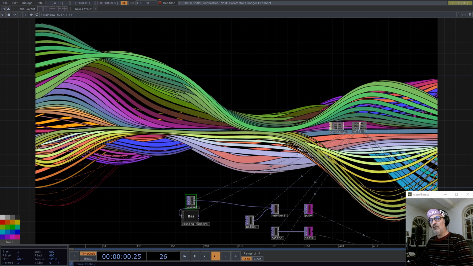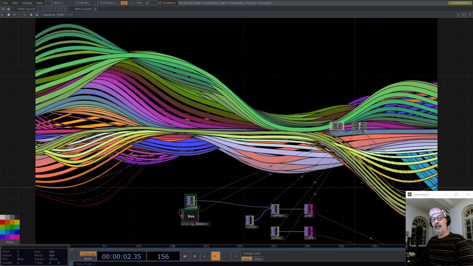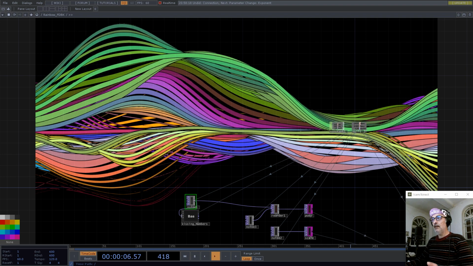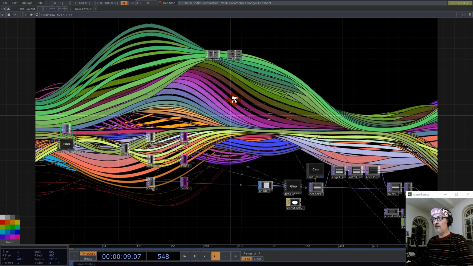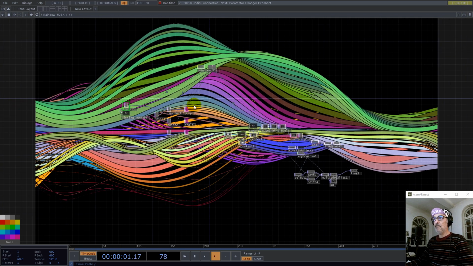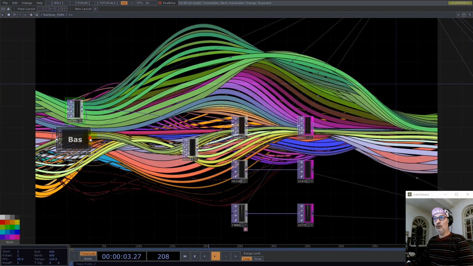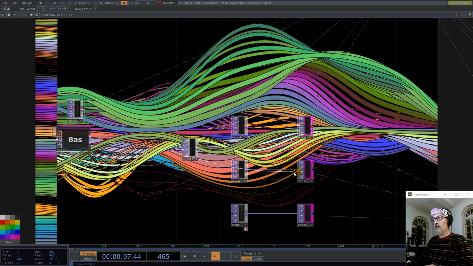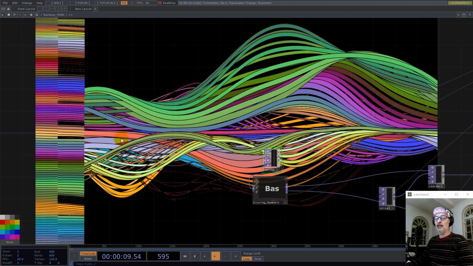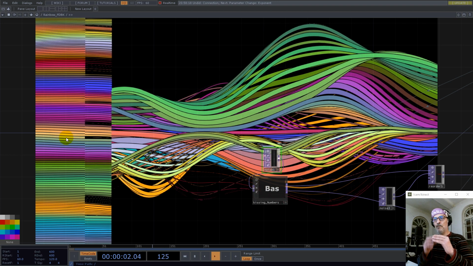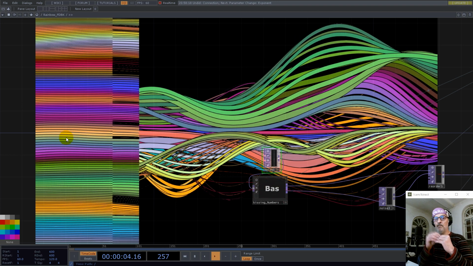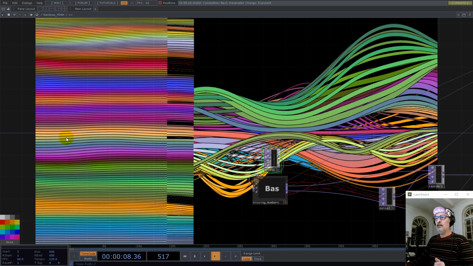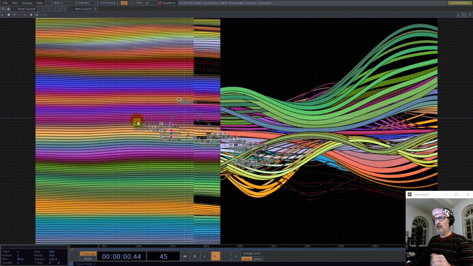Hi, I'm Pakra12 and today we play with feedback again and we build these colorful waves. The network is very simple, and by the end of this tutorial we also solve for the gaps in between the lines and we have something where all the lines stay onto each other. So yeah, let's build this from scratch.